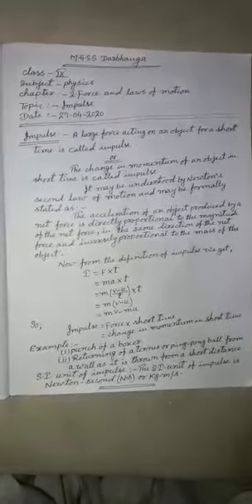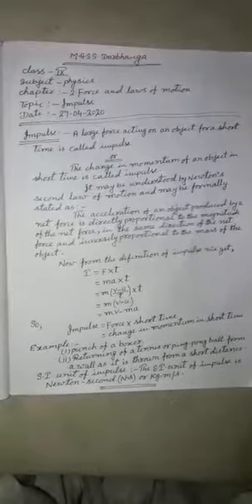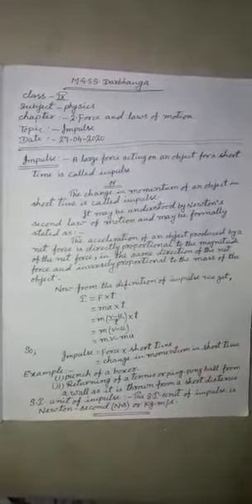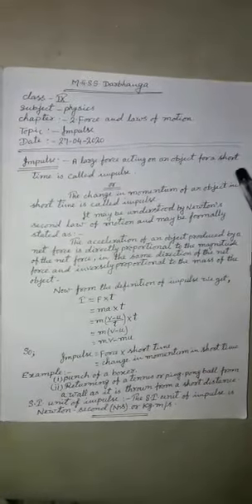Besides it, in a few books, it is also given impulse is equal to the product of force and time. Dear students, here from the first definition, it is given large force. Force should be large and time period should be short, very less time.